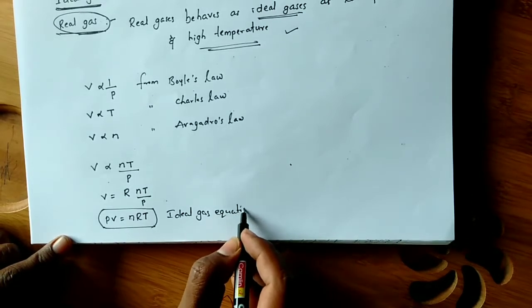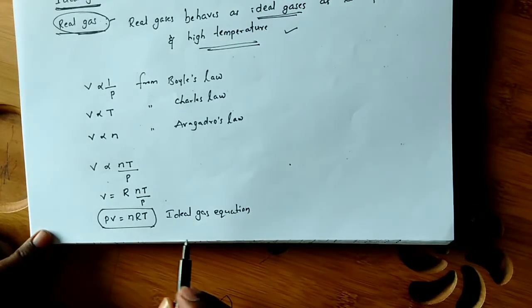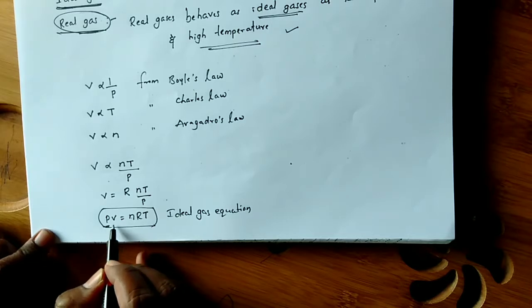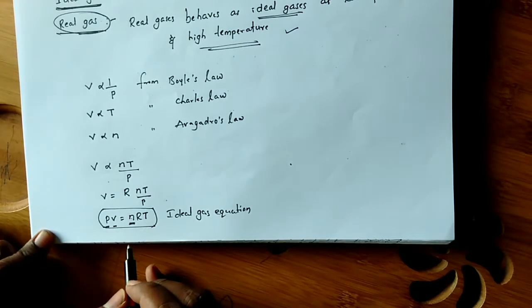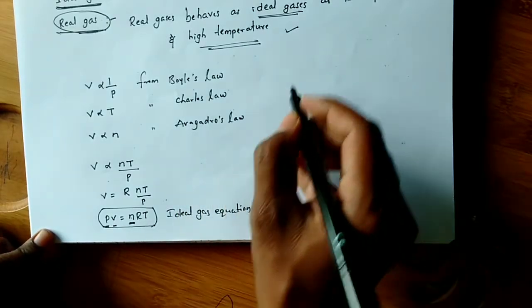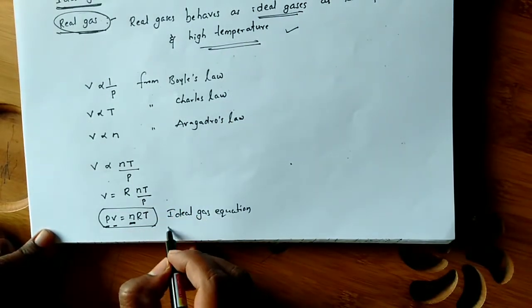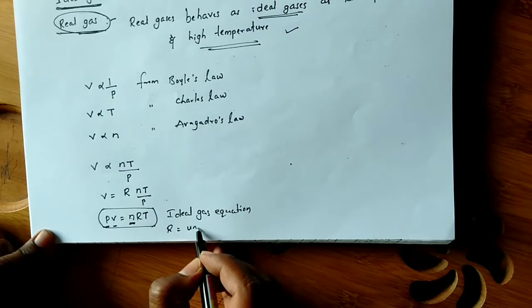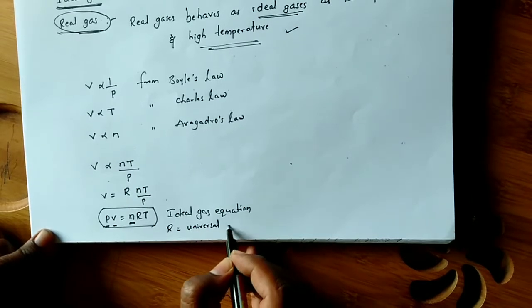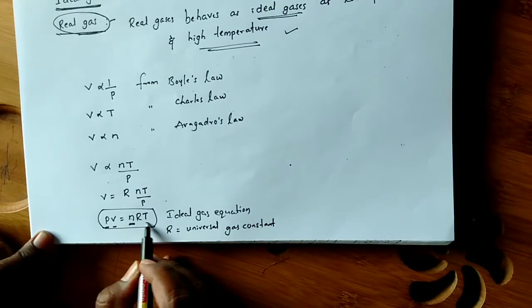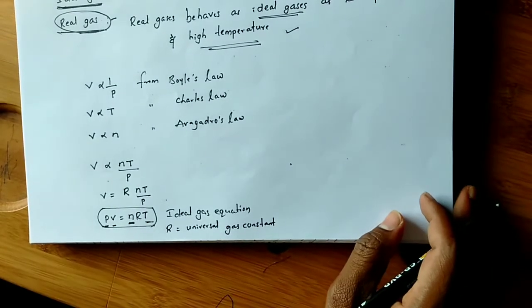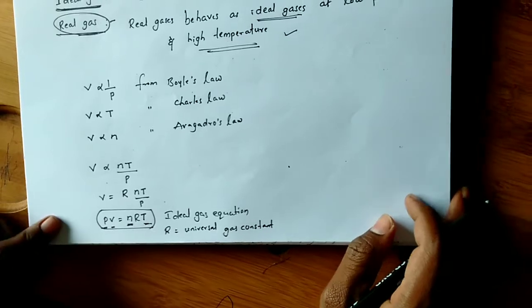So what is P here? P is the pressure of the gas and V is the volume of the gas. n means number of moles of the gas. R is the universal gas constant, and T is the absolute temperature, temperature in Kelvin.